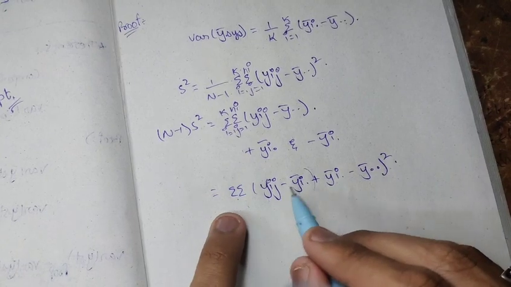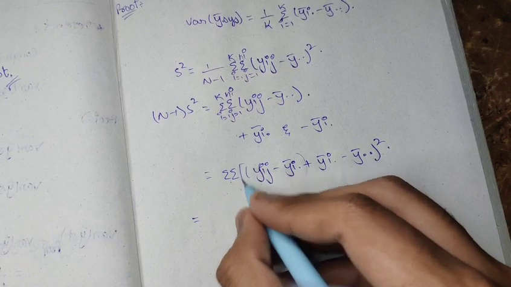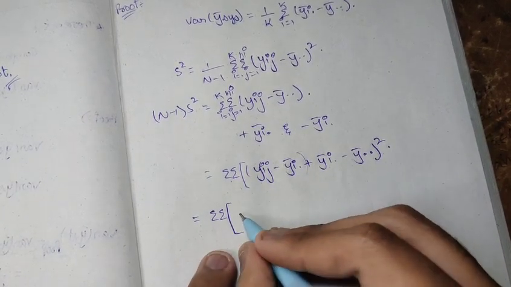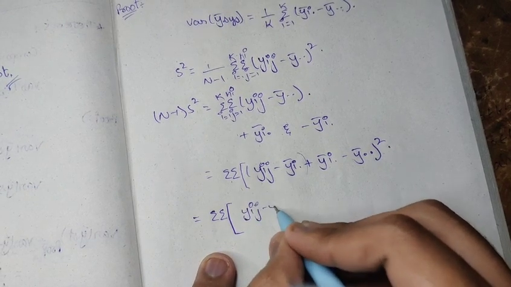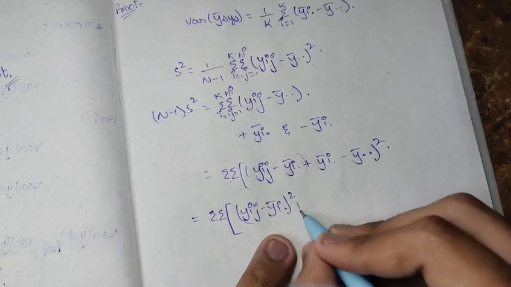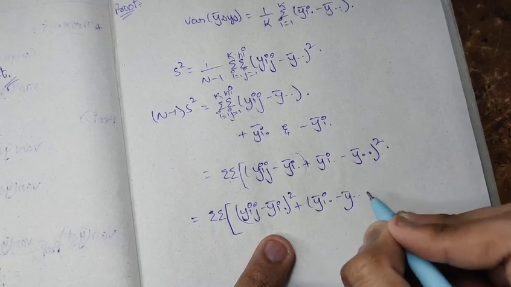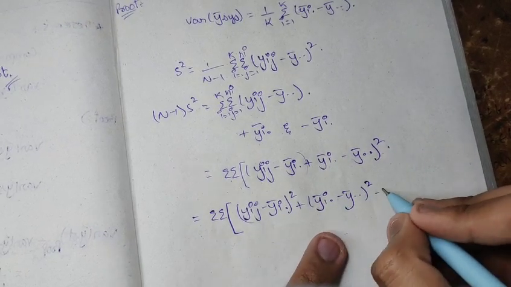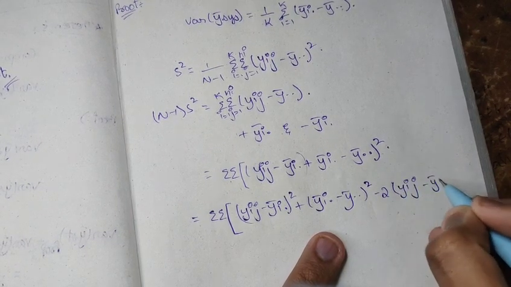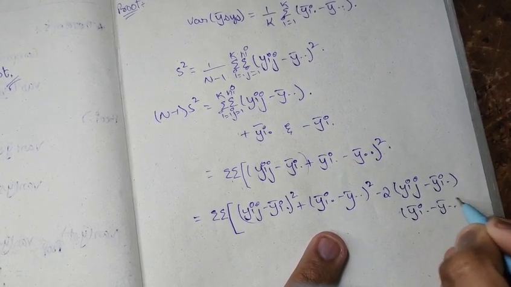So it is (a plus b) whole squared, and in the same way we will expand this. We write the summation outside, then double summation: (yij minus y bar i dot) whole squared plus (y bar i dot minus y bar dot dot) whole squared minus 2 (yij minus y bar i dot) into (y bar i dot minus y bar dot dot).